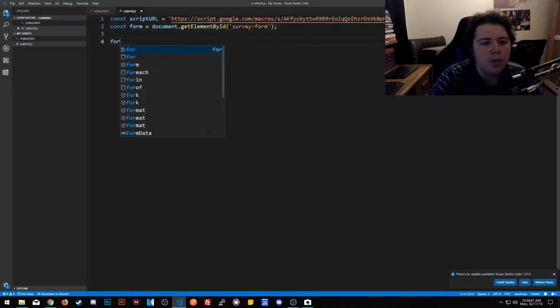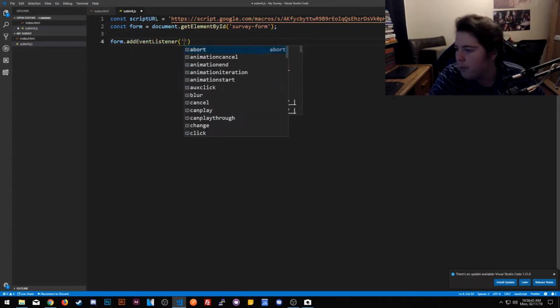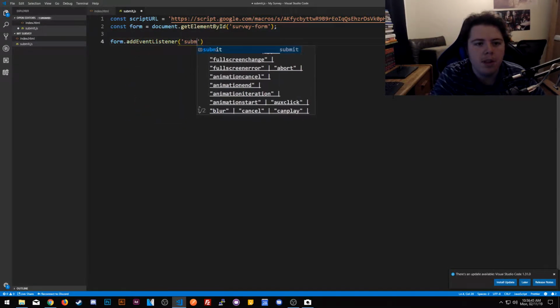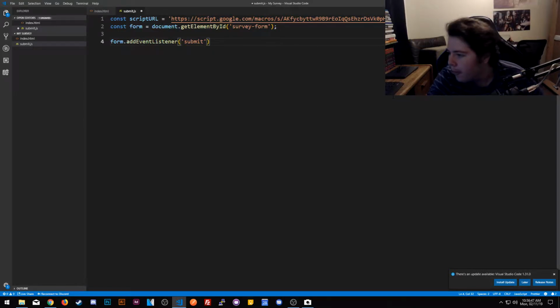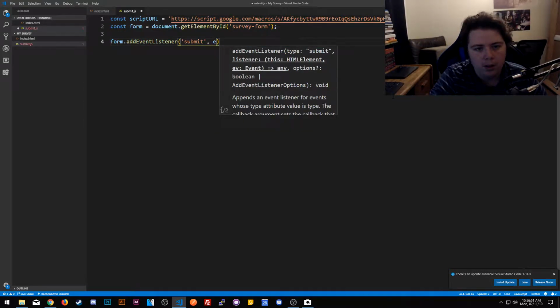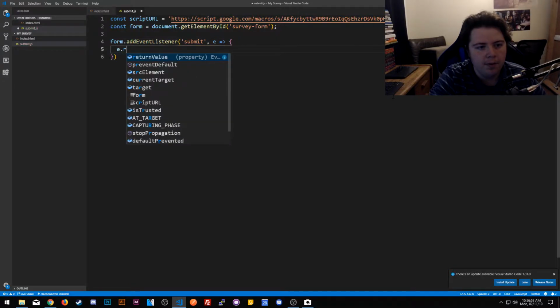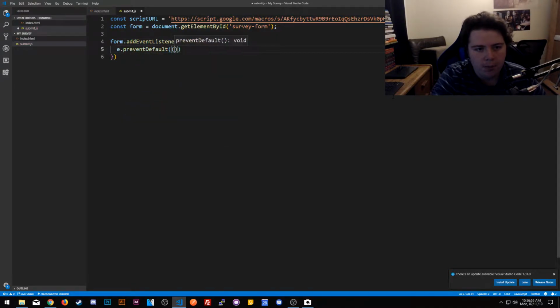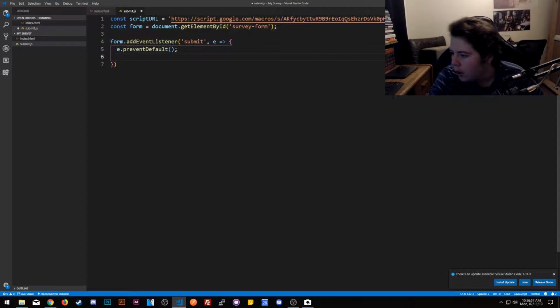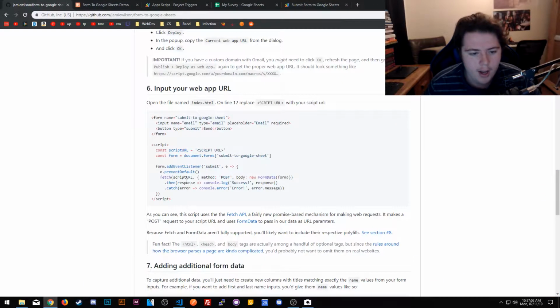Okay, and then we're going to do form.addEventListener, submit. So on submit, we probably preventDefault. Yeah, event.preventDefault. I believe that's to stop the page from reloading. And then we're going to use a fetch. So this is what I was trying to do yesterday. I had the right idea to use a fetch method, but I just didn't know how to hand in the data. I didn't know what it wanted.